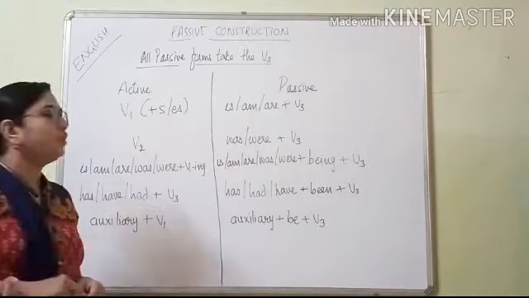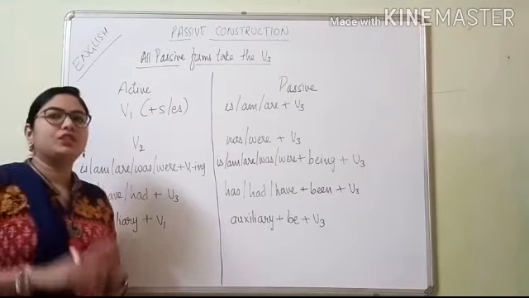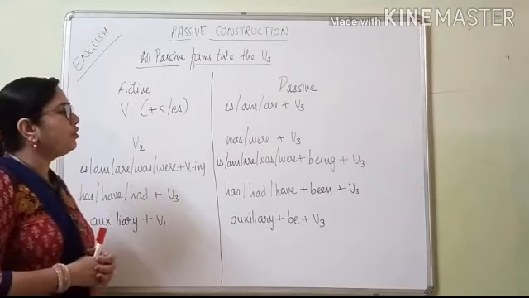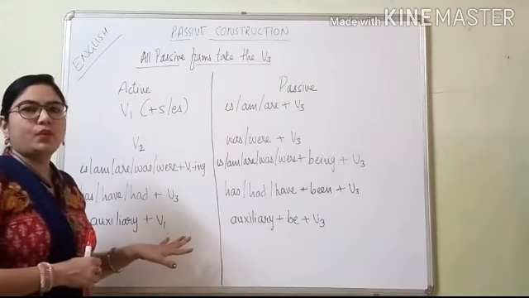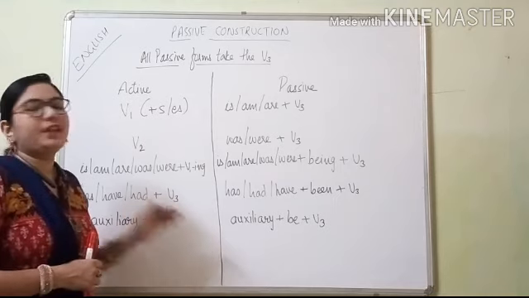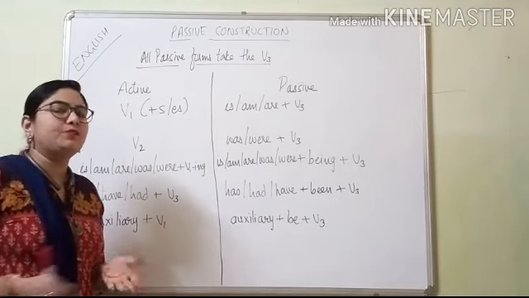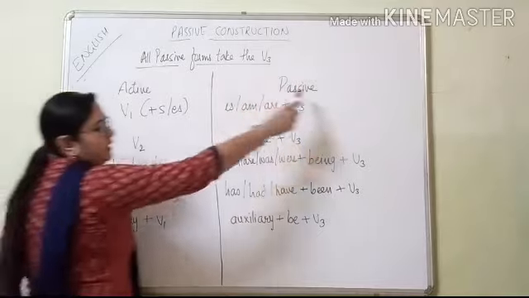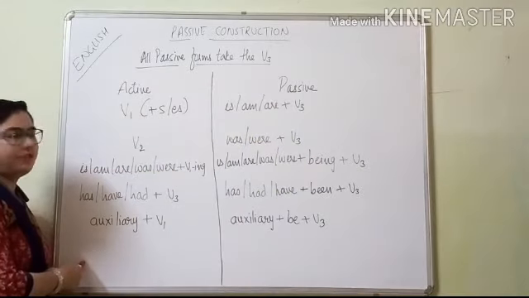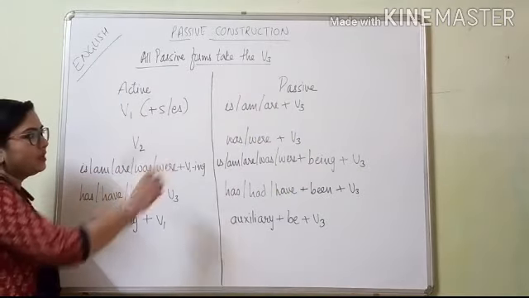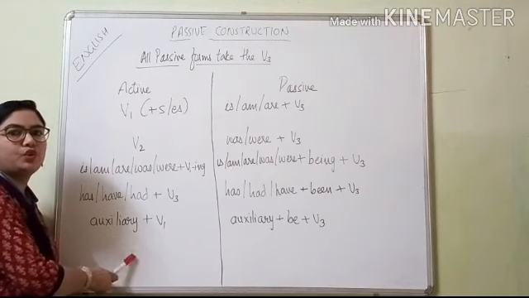Okay. As I was telling you about the rules of the active and passive, if you learn only this much, these rules, you will be very clear on active and passive voice. This much is the key of active passive. You have to learn these rules by heart if you want to learn active passive.